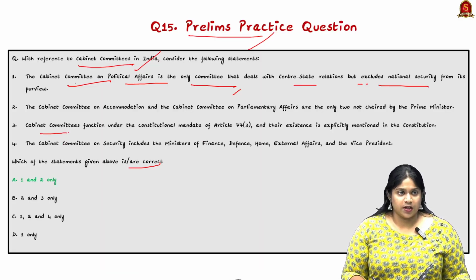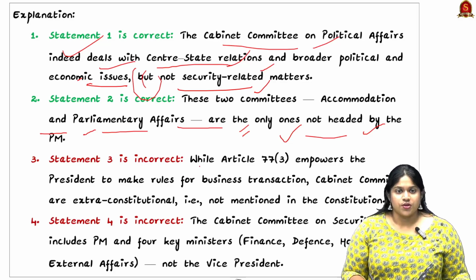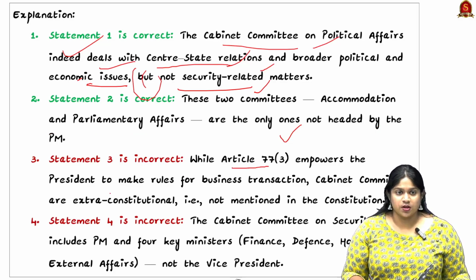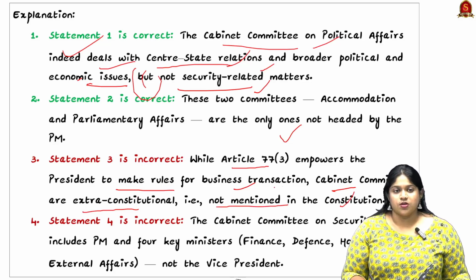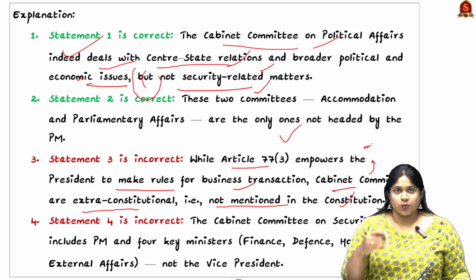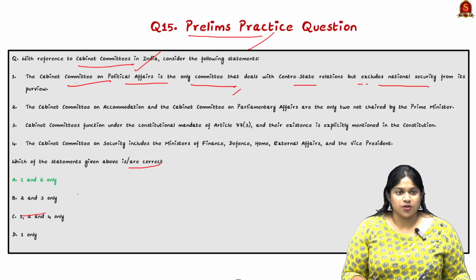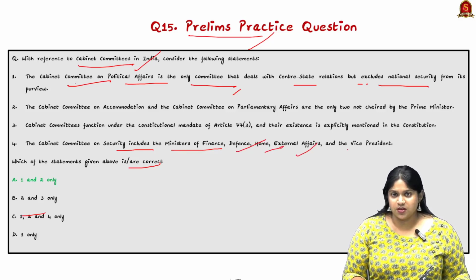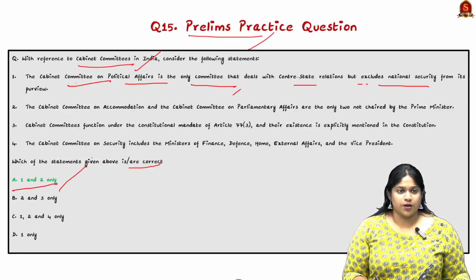The third statement: cabinet committees function under the constitutional mandate of Article 77 Clause 3, and their existence is explicitly mentioned in the Constitution. No. So here, while Article 77(3) empowers the President to make rules for business transactions, cabinet committees are extra-constitutional, that is, they are not mentioned in the Constitution. So do not confuse constitutional bodies with extra-constitutional ones. The next statement, last: the Cabinet Committee on Security includes the Ministers of Finance, Defence, Home and External Affairs, and the Vice President. No, not the Vice President. So only statements 1 and 2 are right.